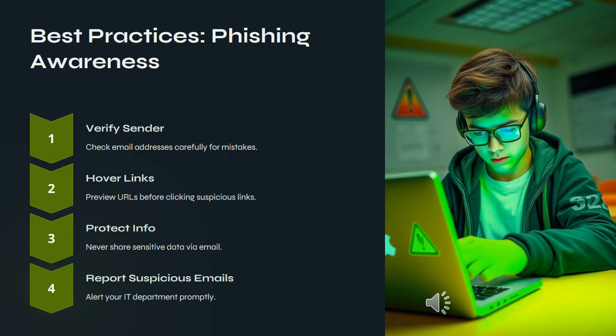Best practices, phishing awareness. To enhance phishing awareness, organizations should implement a multifaceted approach, including strong security protocols, employee training, and regular phishing simulations. This involves educating employees on identifying suspicious emails, using strong passwords and multi-factor authentication, and promptly reporting suspected phishing attempts. Additionally, organizations should leverage technology like DNS filtering and email encryption to bolster their defenses.